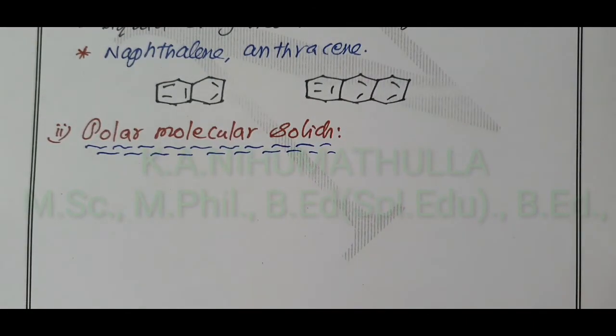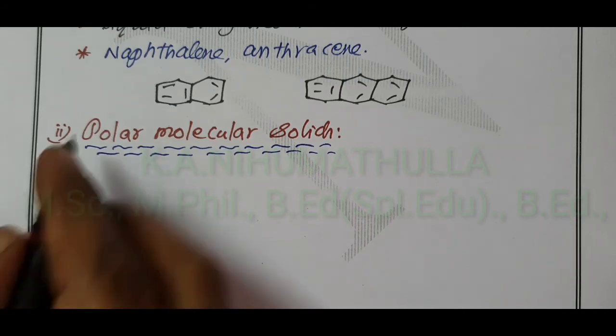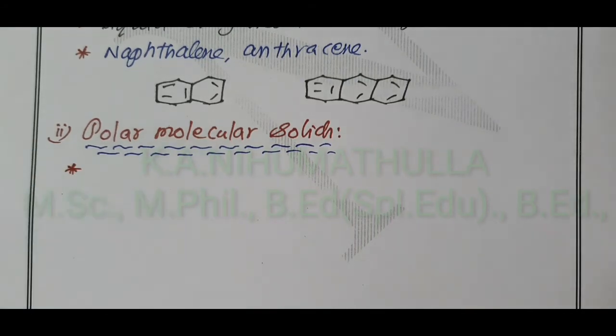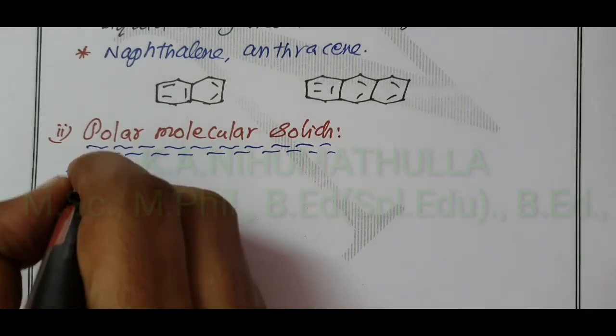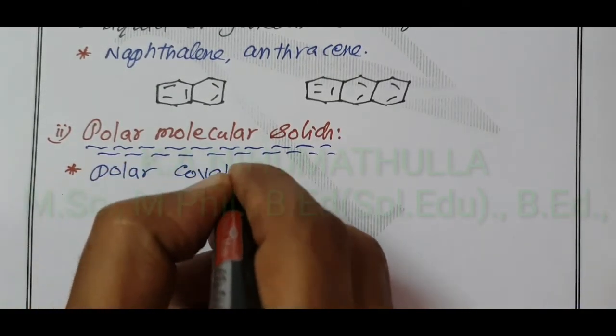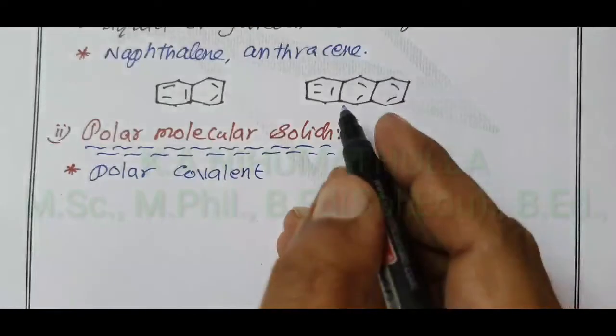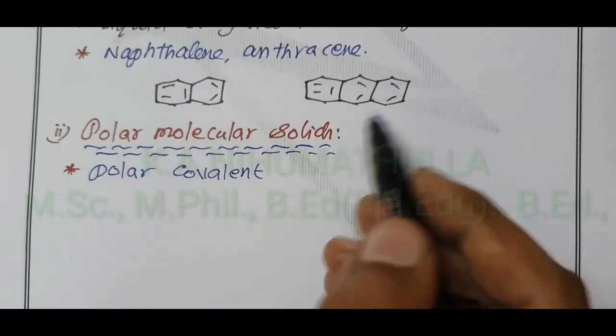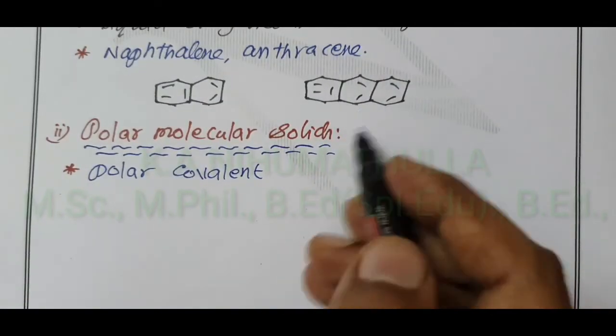In polar molecular solids, the molecules are held together by polar covalent bonds, whereas in non-polar molecular solids, it is weak dispersion or London forces.